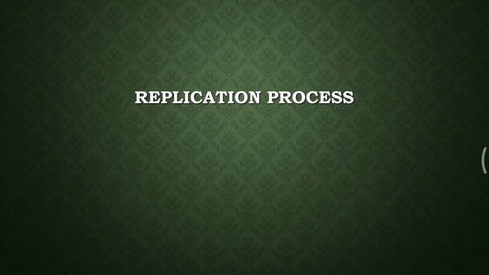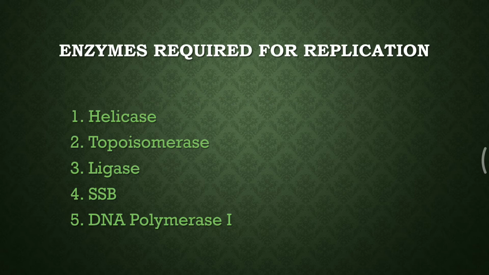For the replication process of the DNA, certain enzymes are required, and information about each of the enzymes is very important. The first enzyme which is required, it is not first, second or third, I have just arranged them in a certain category so that it is easy for remembering. The first enzyme which we think of is helicase. As the name says, it is capable of unwinding the coil of DNA by breaking the hydrogen bonds.